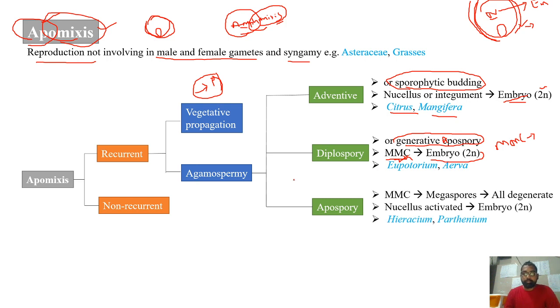And coming to the apospory, normally you can find the normal development from megaspore mother cells to megaspores. So there is proper reduction division and there is development of megaspores also. But here all the megaspores are degenerated. Now the nucellus will be activated and will develop into embryo. So here no development from this megaspore mother cell, that is megaspores are not further developed. Instead the nucellus is developing into embryo. This you can see in the case of Hieracium and in the case of Parthenium.